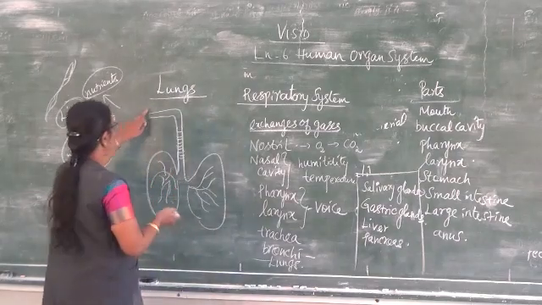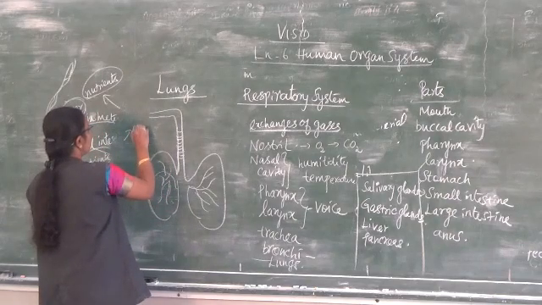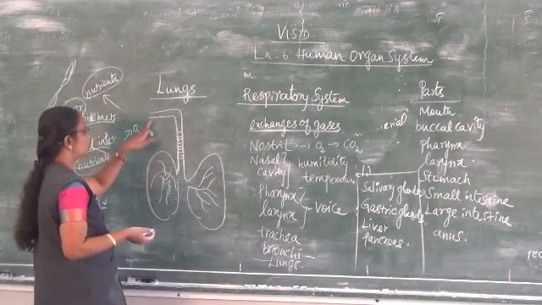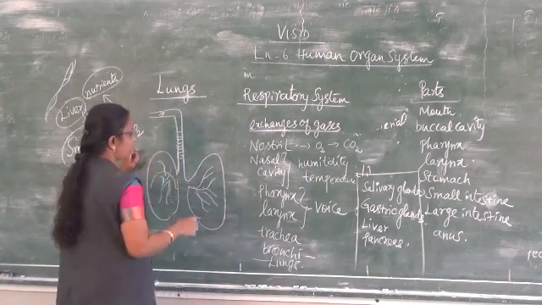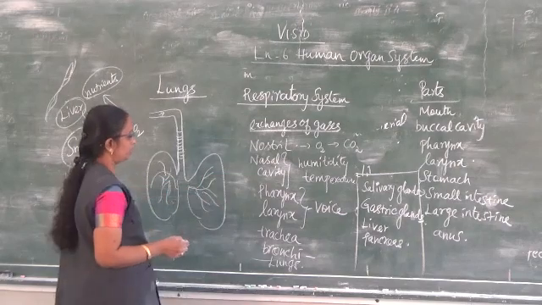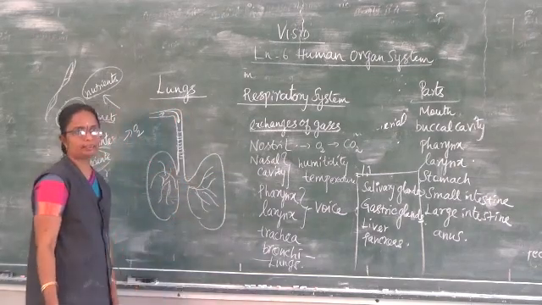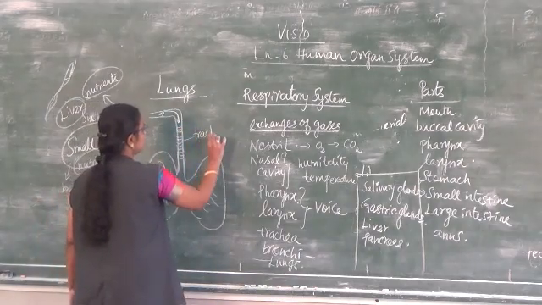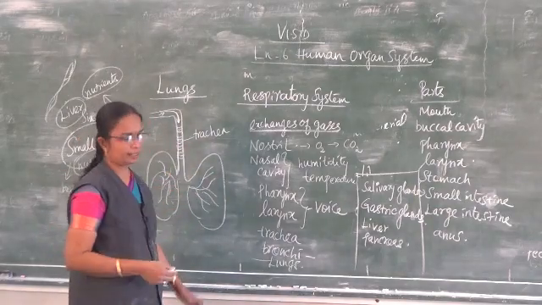So the nostril or the nose: what are we doing? We are taking in oxygen. The oxygen from the air enters into our nose or nostril, and then it is filtered with the help of the nasal cavity. Then it enters into the pharynx and larynx. After that it enters into the trachea. The air we have taken in enters into the trachea.